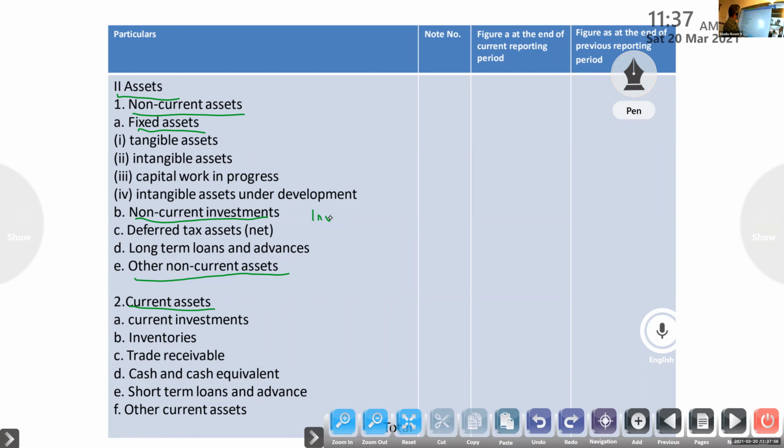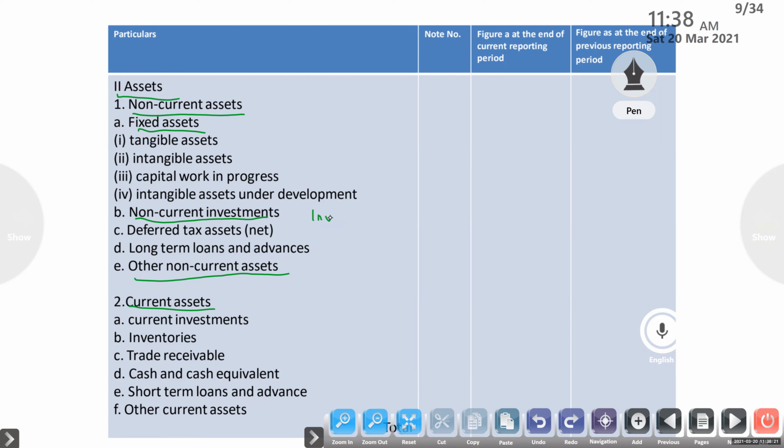I will explain what that means. Next one, other non-current assets; we will study what items are included. These are the main items under non-current assets that you have to study.